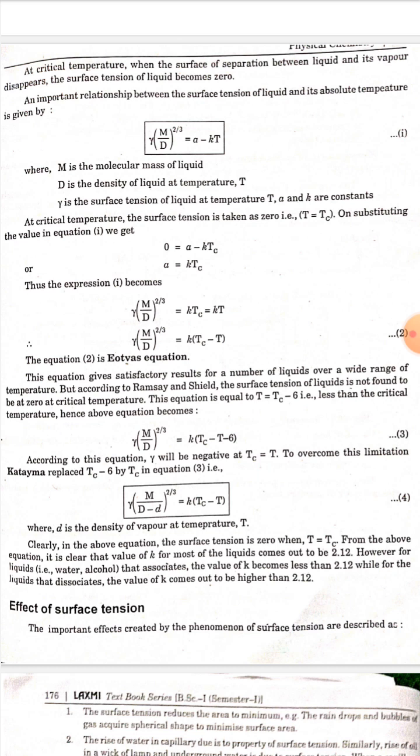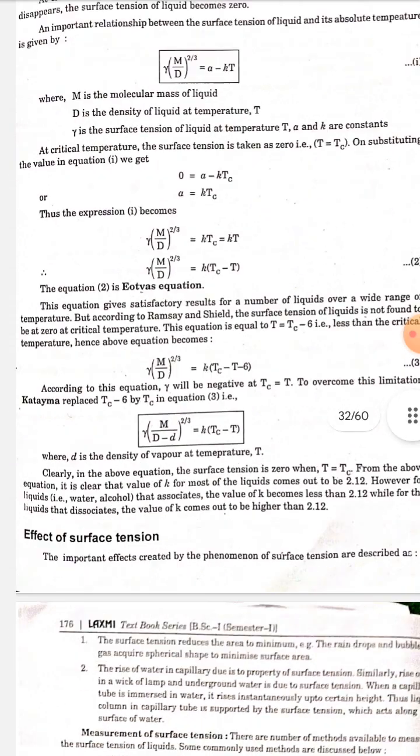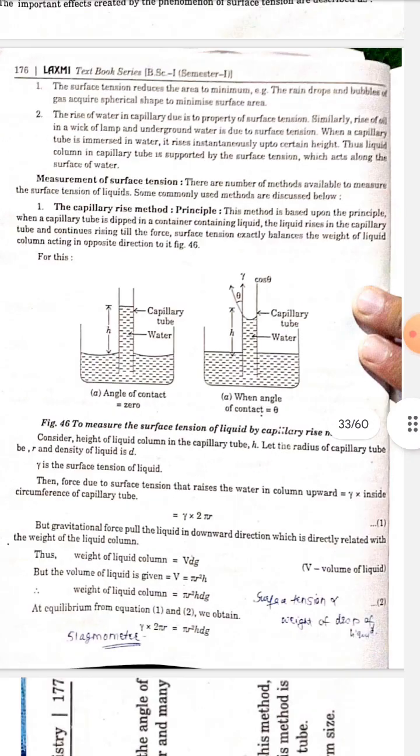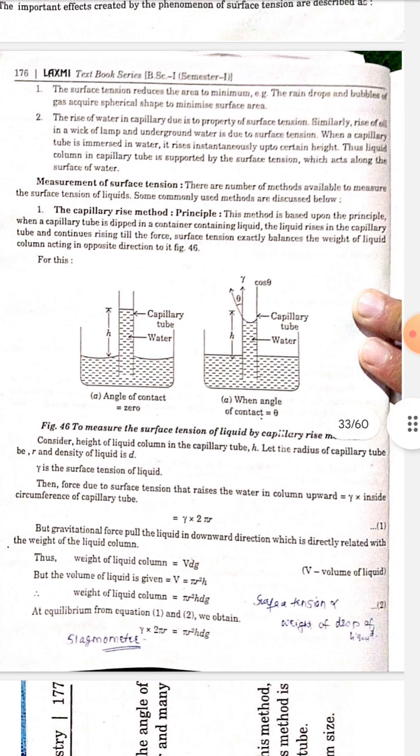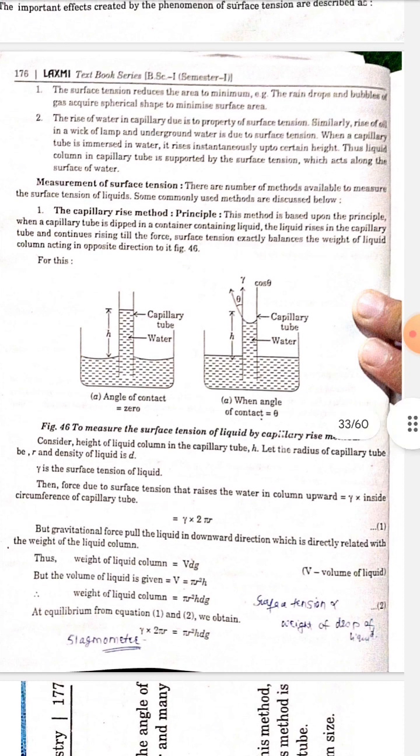Effect of surface tension. The important effects created by the phenomenon of surface tension are described as follows. Surface tension reduces the area to a minimum. For example, a raindrop and a bubble of gas acquire a spherical shape to minimize surface area.